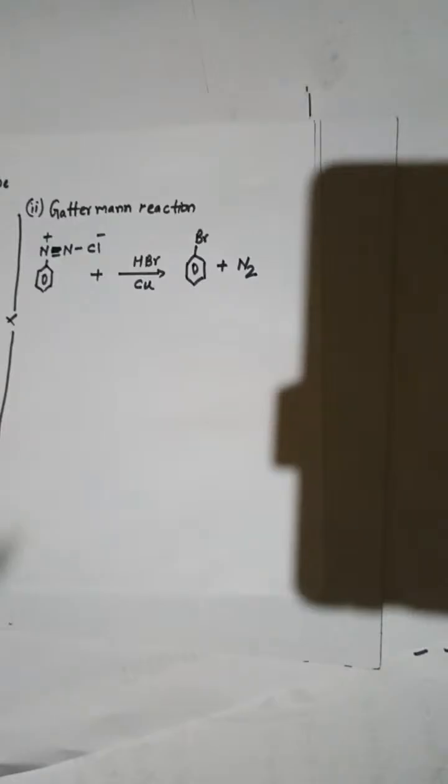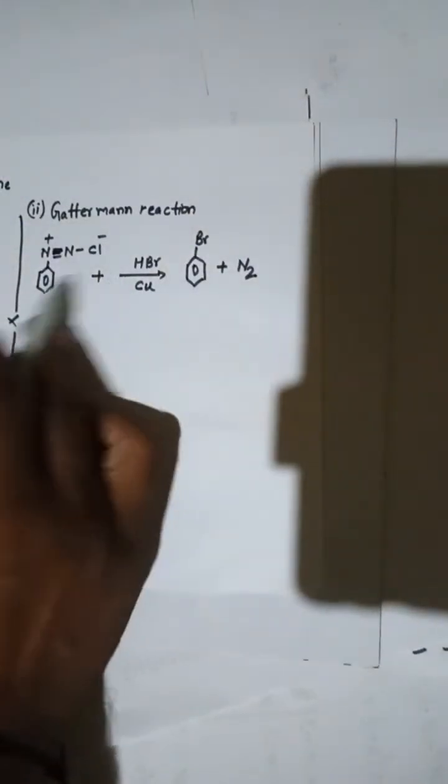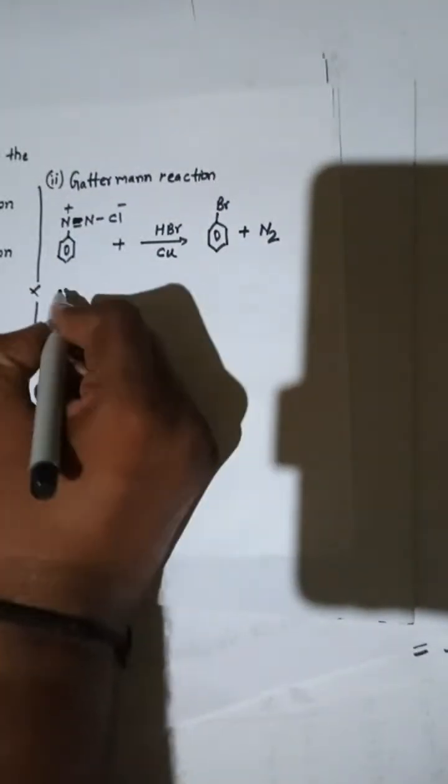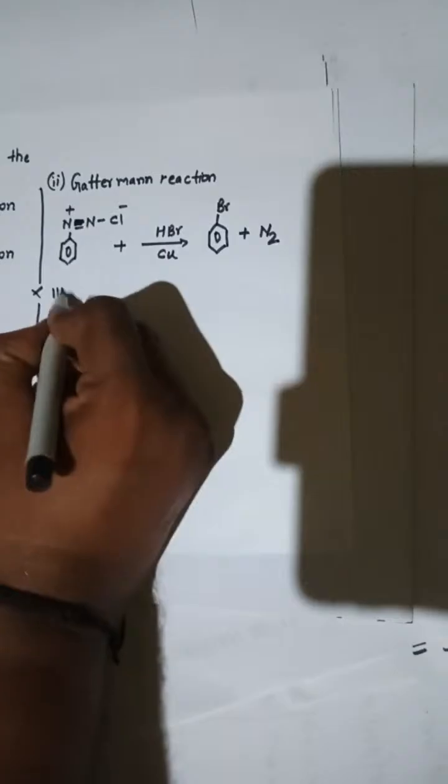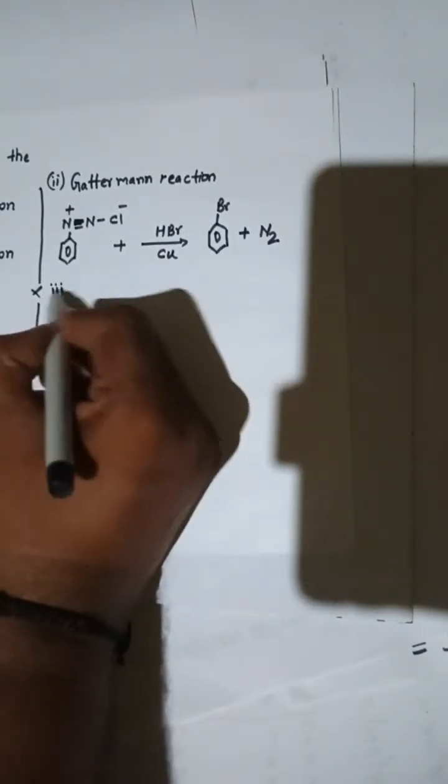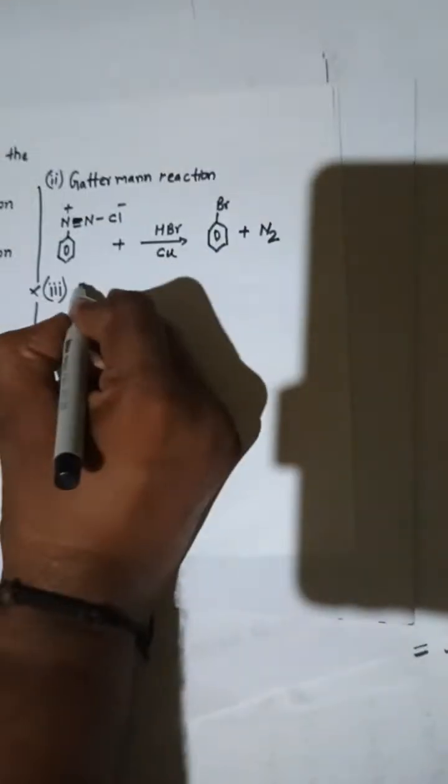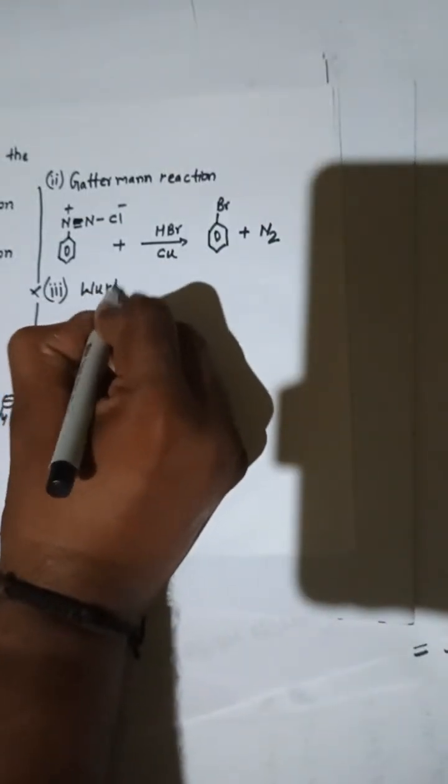Yes, the Gattermann reaction is a modified form of Sandmeyer reaction. I'll discuss this Sandmeyer reaction later on. So in Gattermann reaction you are seeing that we have copper and hydrogen bromide, and that is going to react with benzene diazonium chloride, a very important reagent it is. And now we are going to have the third one. I'm going to explain it here. You can see here Wurtz-Fittig reaction.